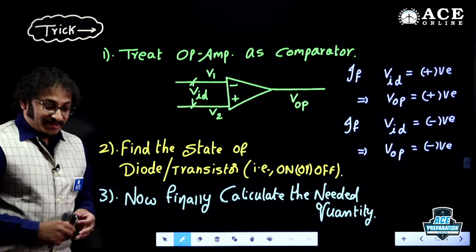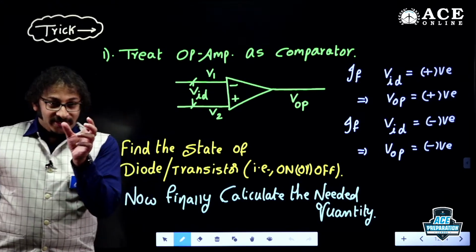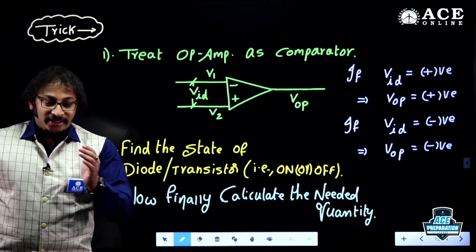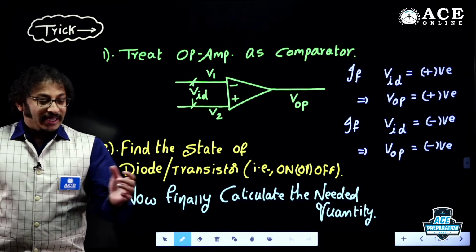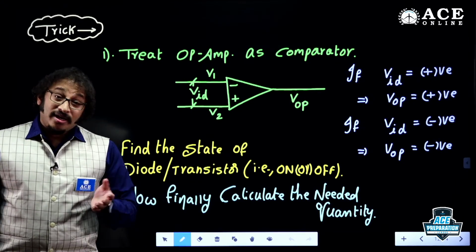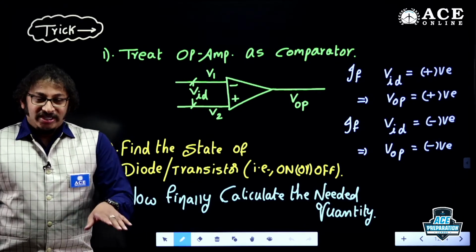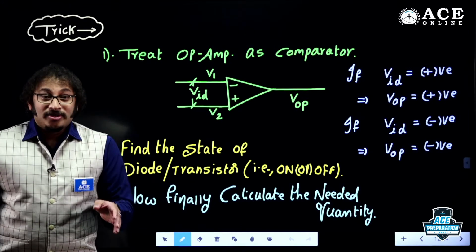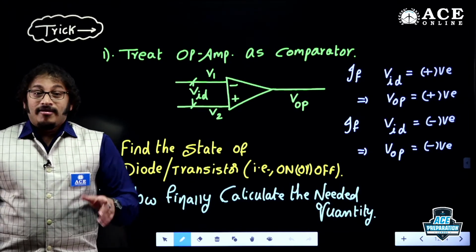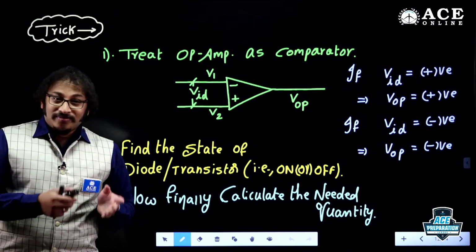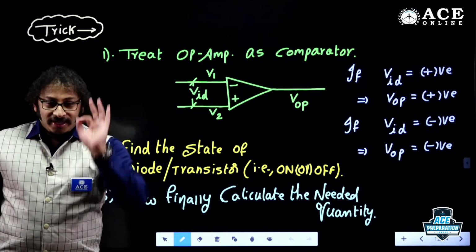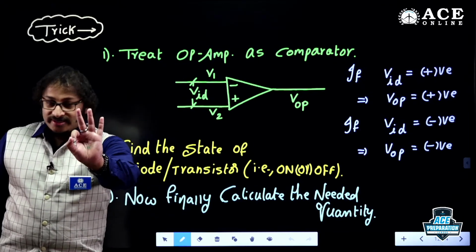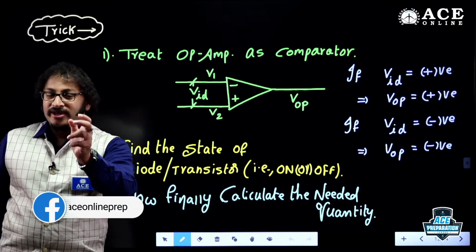Now I believe you got the point. Let me repeat once again, guys. If the operational amplifier output is directly connected to the diode, that means between the op amp and the load, if diodes are there, BJTs are there, MOSFETs are there, or combined circuits of BJT, MOSFET, any device, I don't care. We are here to solve in 3 different steps, only 3 steps. That's a beautiful trick we have.